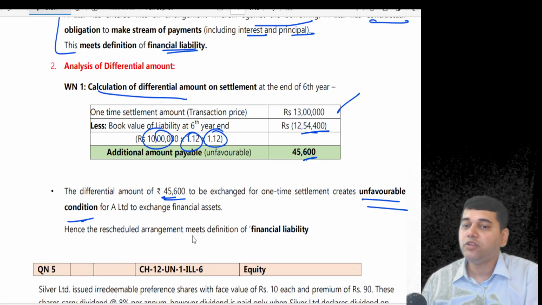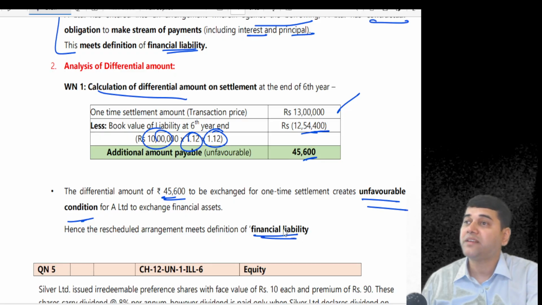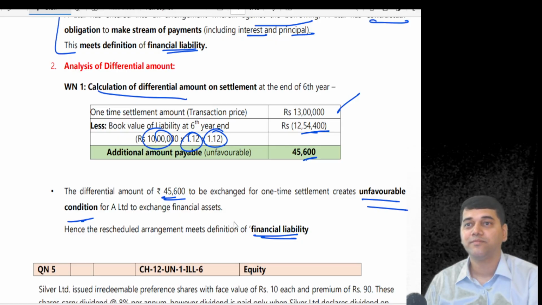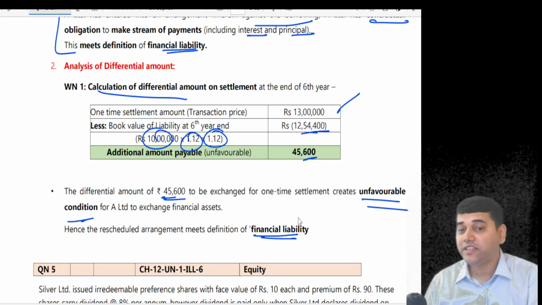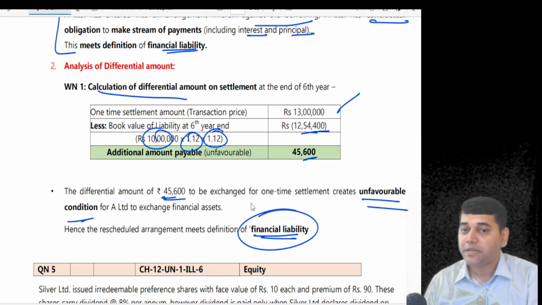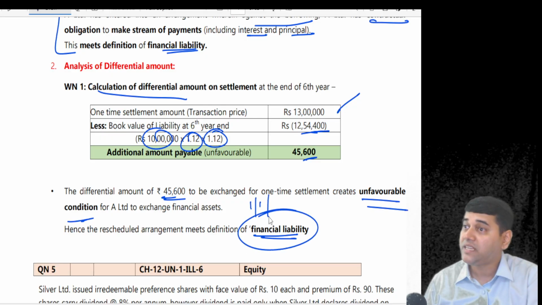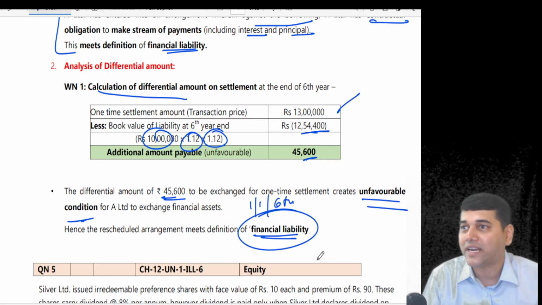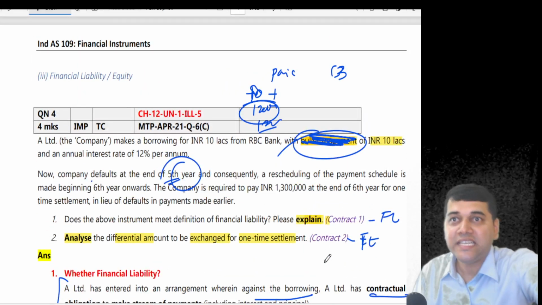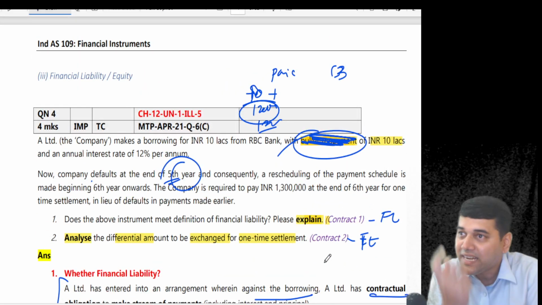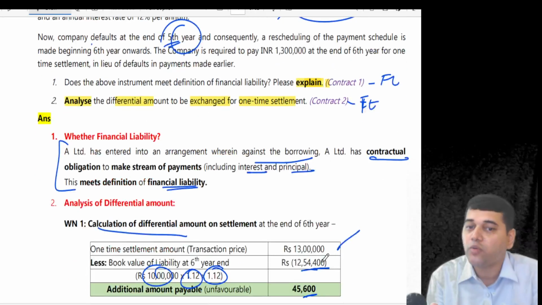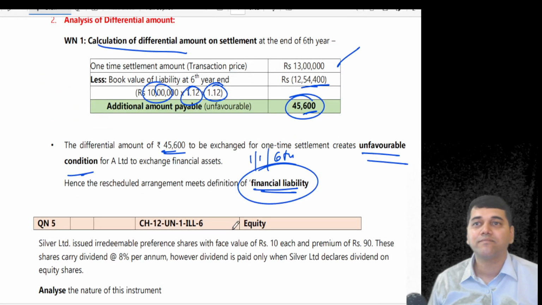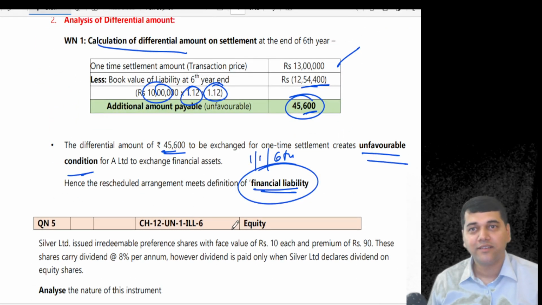Now hence the reschedule arrangement meets the definition of financial liability. When will you pass this accounting entry? When did this become a financial liability to you? It became a financial liability on 1st of January, 6th year beginning, because today you entered into a contract. This is payable at the end, 13th, but this second contract became effective right now. So what accounting entry do you need to pass for this 45,600? Should you pass any accounting entry?